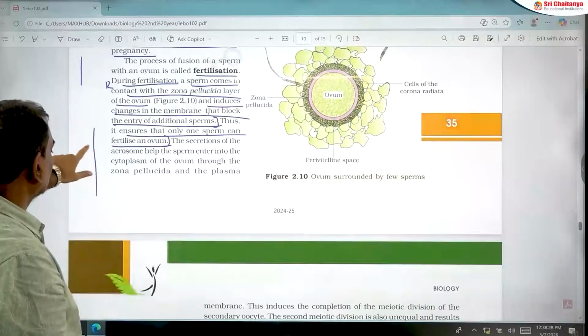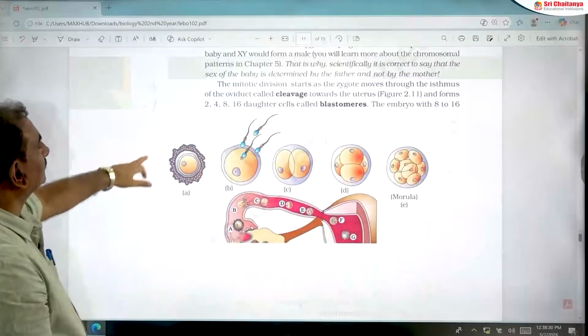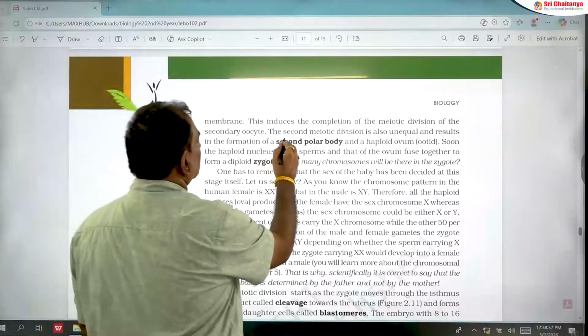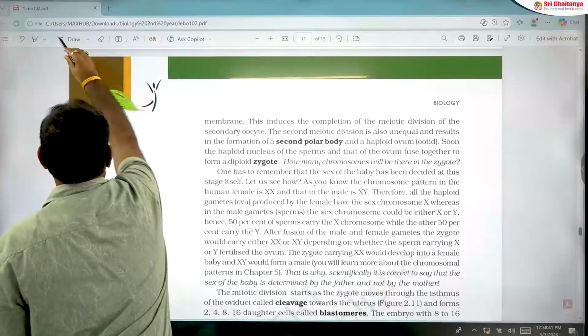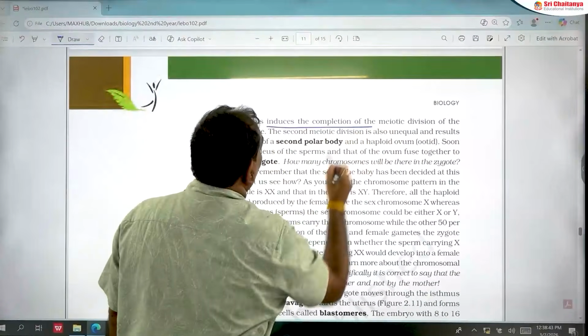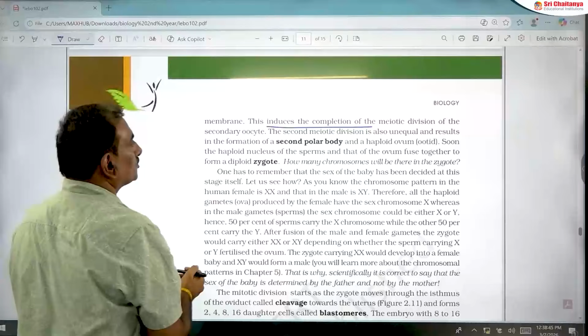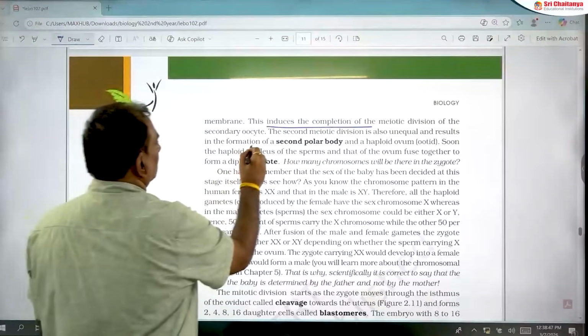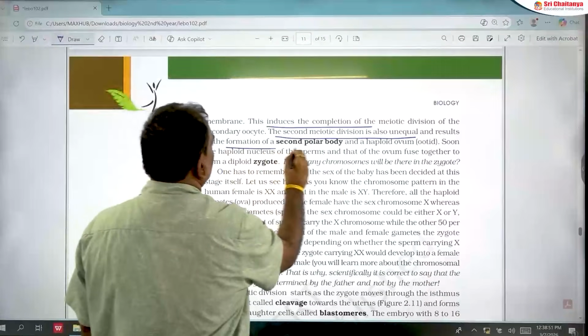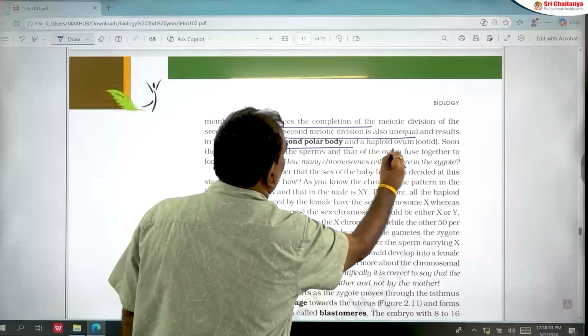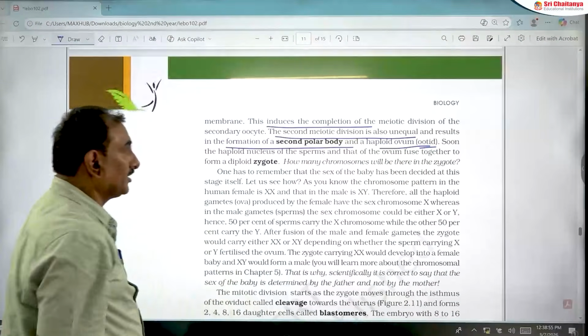Next one: in human beings, after penetration of sperm into the secondary oocyte, the second meiotic division is completed, resulting in formation of the second polar body and a haploid ovum. This is also very important.